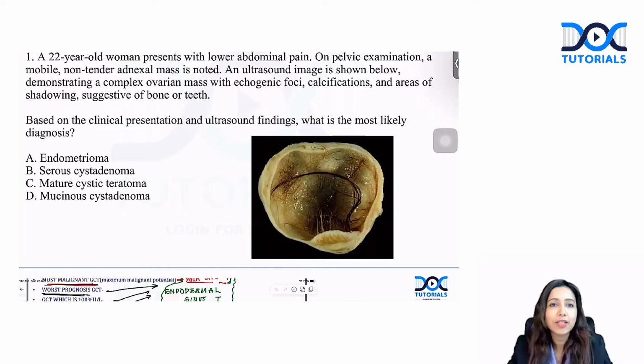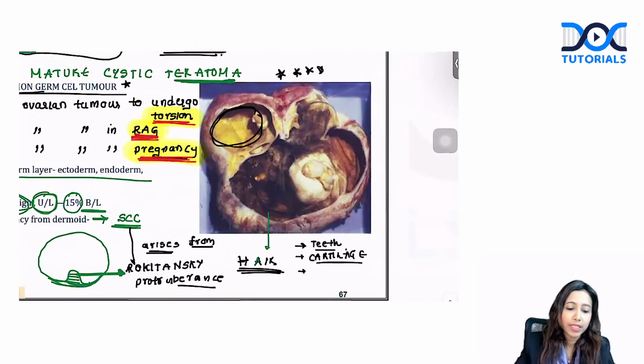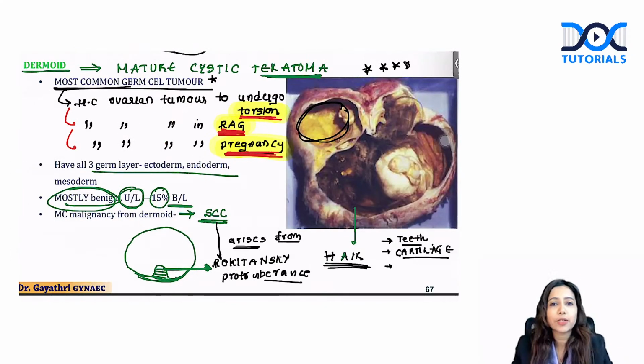Dermoid cyst is also known as mature cystic teratoma. Again, this is from class notes itself. Mature cystic teratoma is the most common germ cell tumor to undergo torsion, and the most common ovarian tumor in reproductive age group and pregnancy. You have layers from ectoderm, endoderm, and mesoderm, due to which you have a variety of cells.